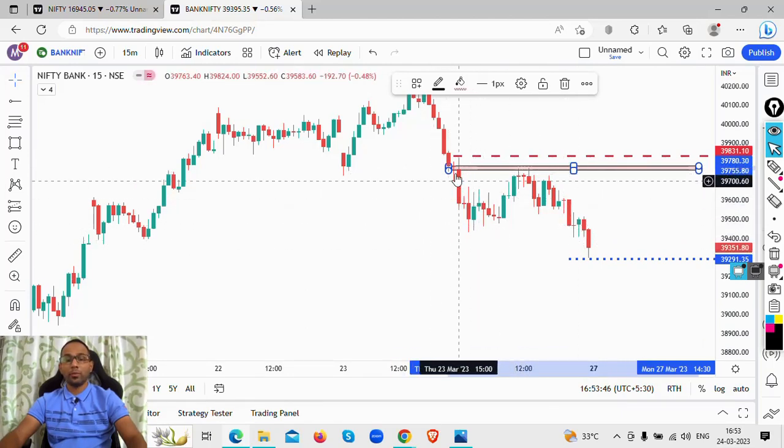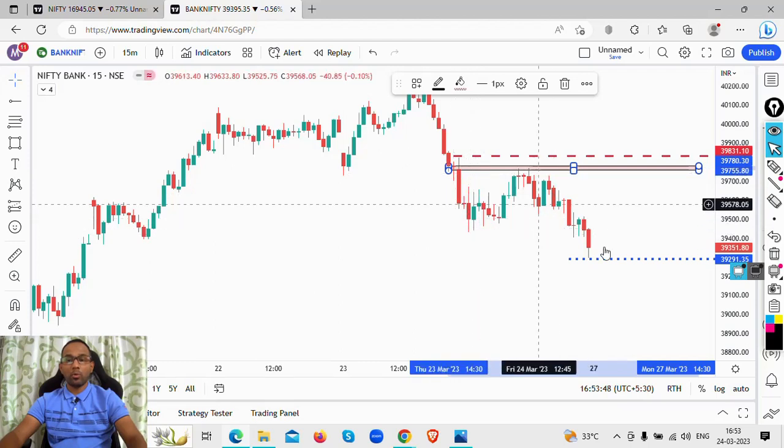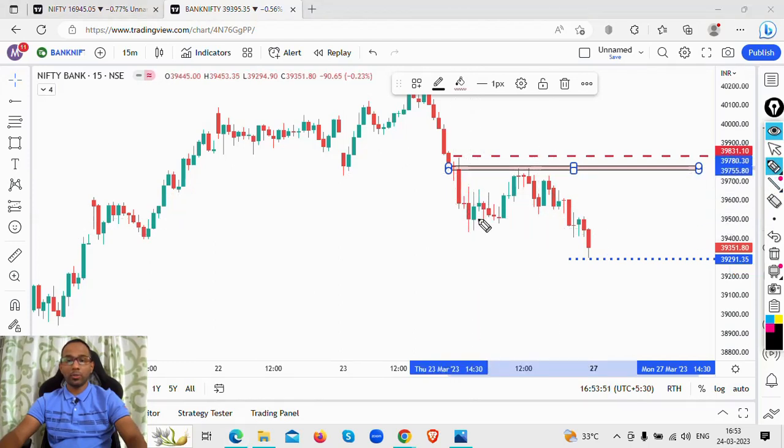The other resistance, if you see here, the price came down to this particular zone. It took a support, bounced up, took a support at 39,500, which was a psychological level, and that has been broken. So this is a real case of bearishness for Bank Nifty, and the price bounced up.